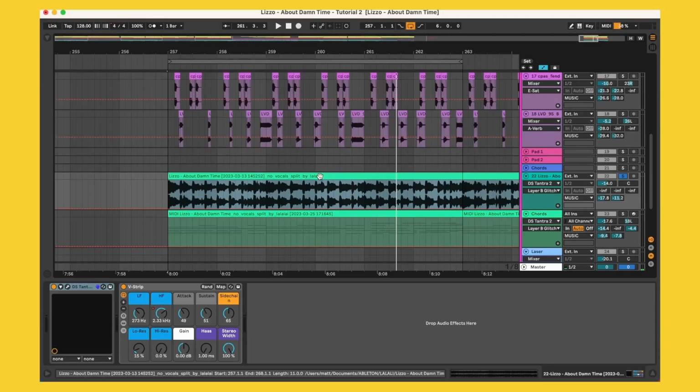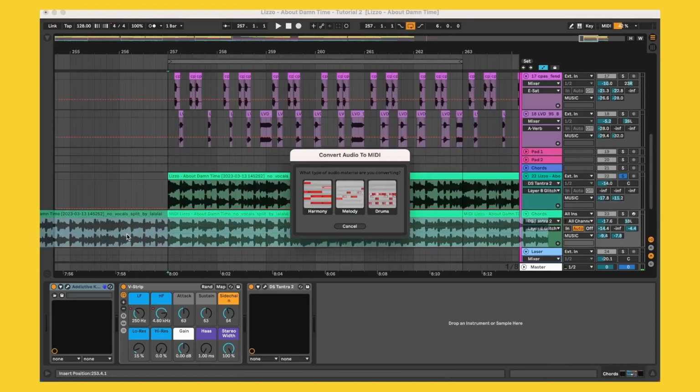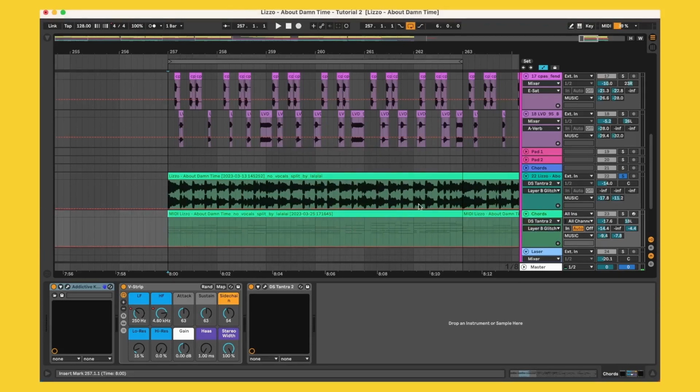And then what I did after that was grab this instrumental track, and so in Ableton at least, if you grab the instrumental track and then drag it onto a MIDI track like this, it'll actually convert the audio to MIDI. So what I did is I chose the harmony function because it's mostly the chords that I was trying to grab from that instrumental track, and then added this next element here, which is this chords track. I'll show you what that sounds like.